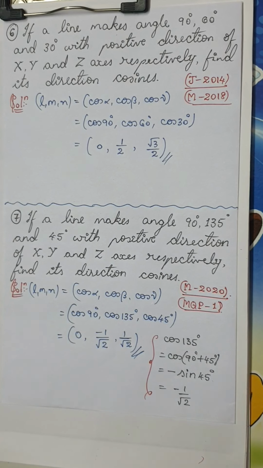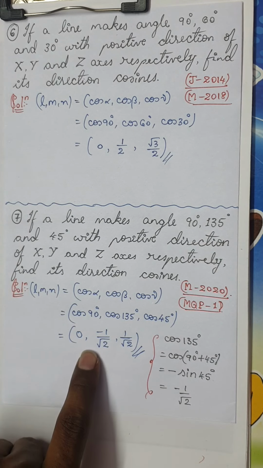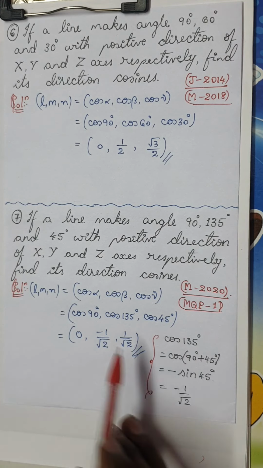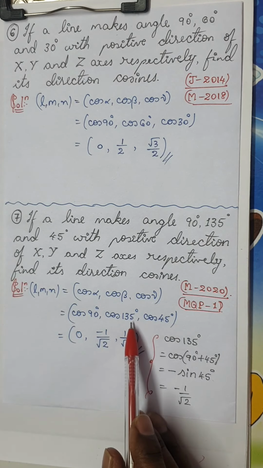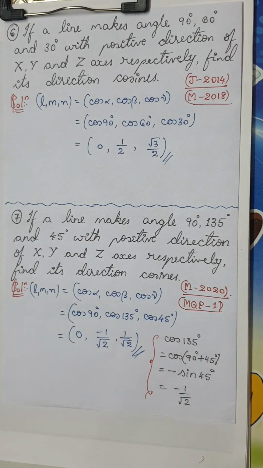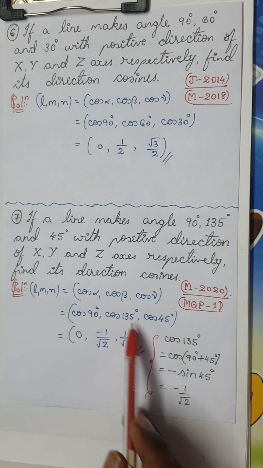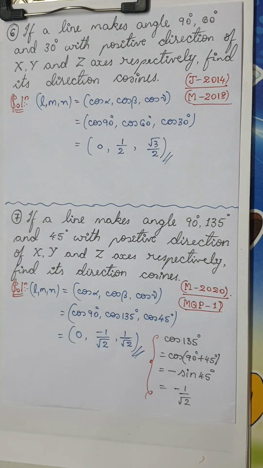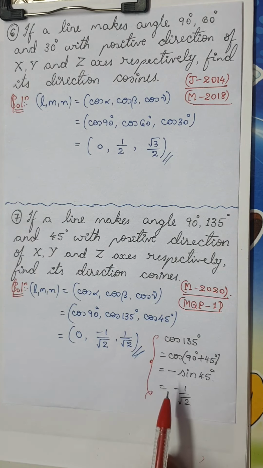Now you might be wondering, should we do so much? It is always better to do so much to get the right answer. Otherwise, even if you just write l, m, n is equal to cos 90 degrees, cos 135, cos 45, you are lucky if you get 1 mark. I repeat, even if you write l, m, n is equal to cos 90, cos 135 and cos 45, you will get 1 mark only in the board exam. But for CET purposes, you should always know how to solve it and keep the most simplified answers. Is it fine? Yeah, I'm moving on to the next question.